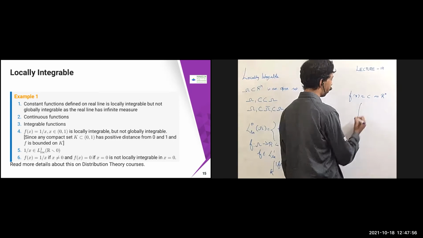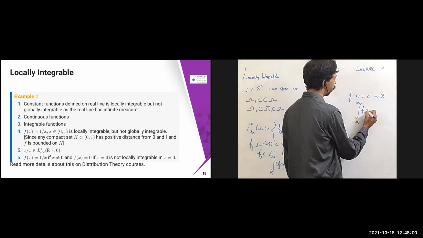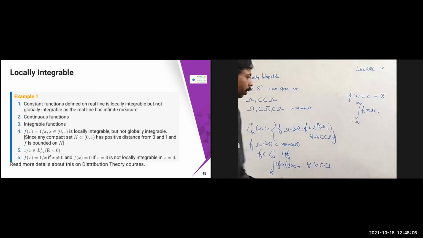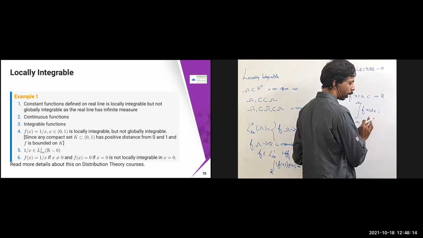Suppose we take the integral over R, from minus infinity to infinity, of f of x dx. What is the value of this one? Will it be integrable? Will it have some finite value? No, right? So that means it is not globally integrable.